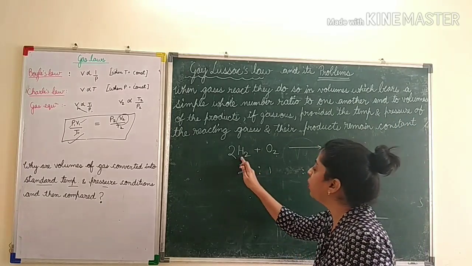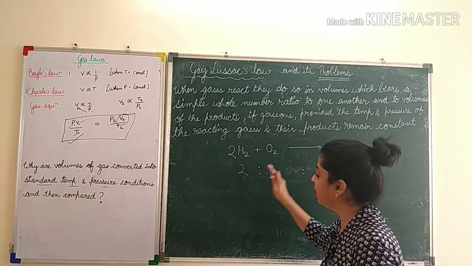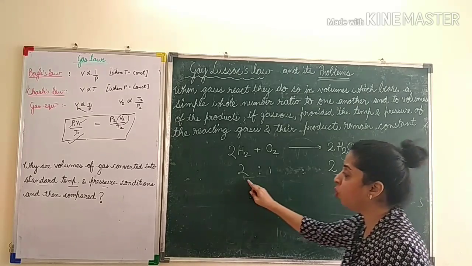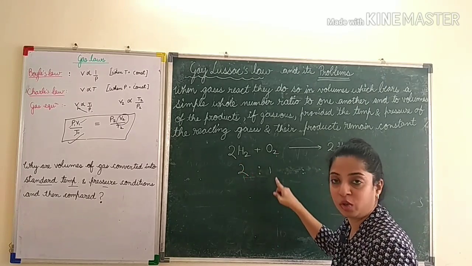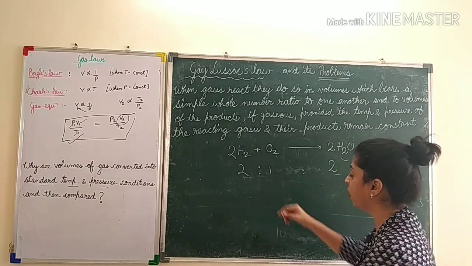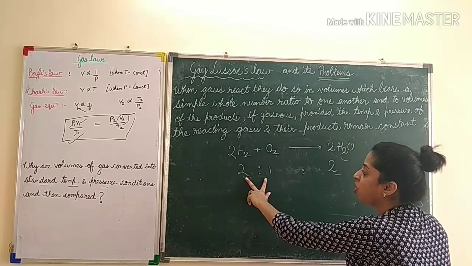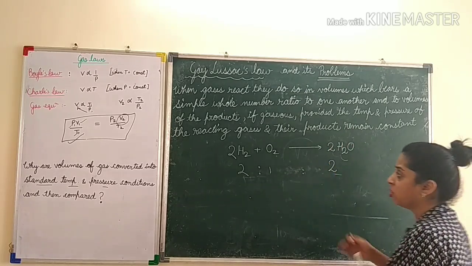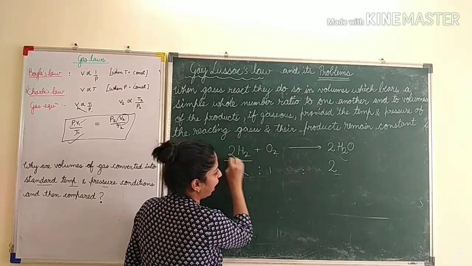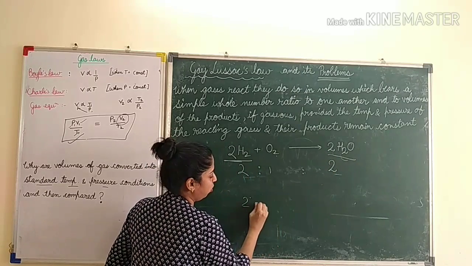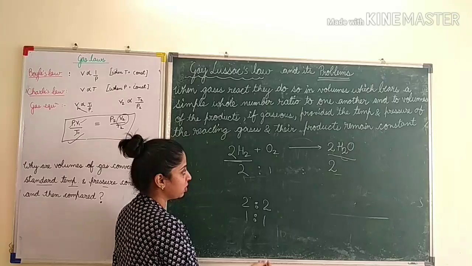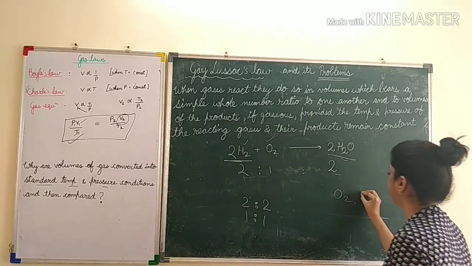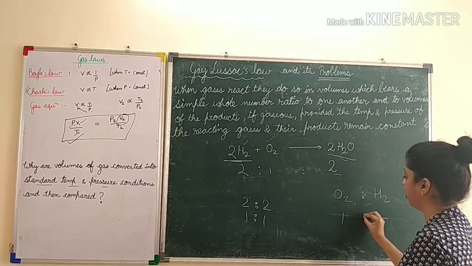What does it mean? When gases react, they do so in volumes which bear a simple whole number ratio. So 2 volumes of hydrogen react with 1 volume of oxygen. So they bear a simple whole number ratio, and also a simple whole number ratio with the gaseous products. If I ask what is the ratio between hydrogen and water, it is 2:2, or we can say 1:1. What is the ratio between oxygen and hydrogen? If I want the ratio between oxygen and hydrogen, then it is 1:2.